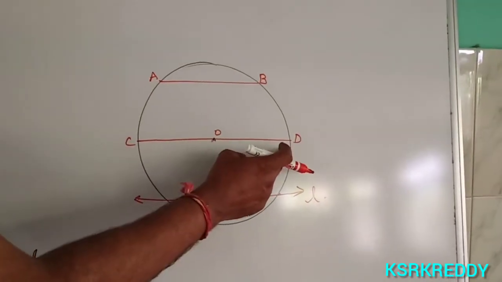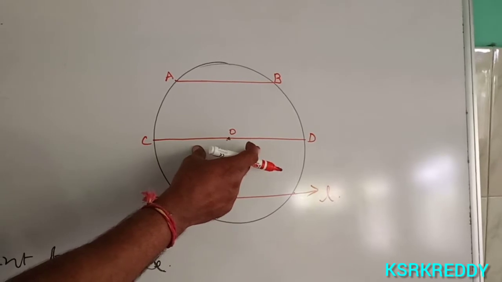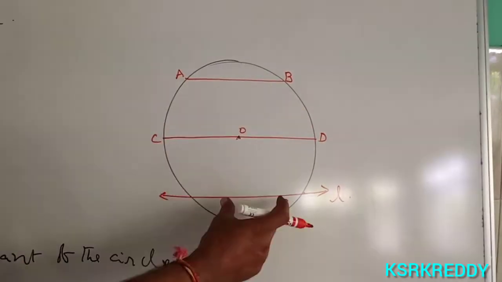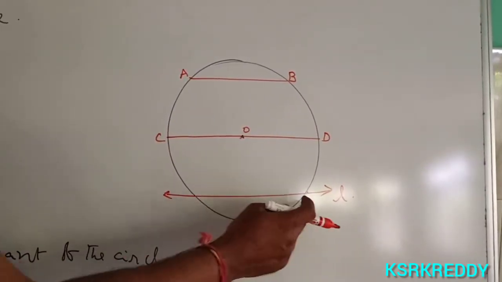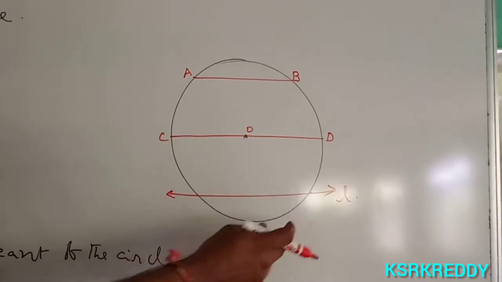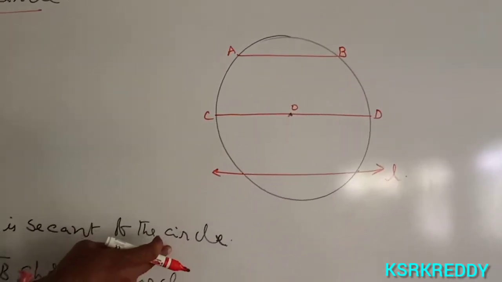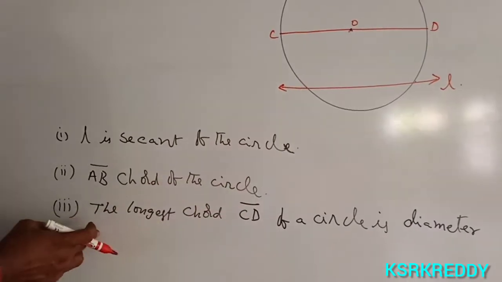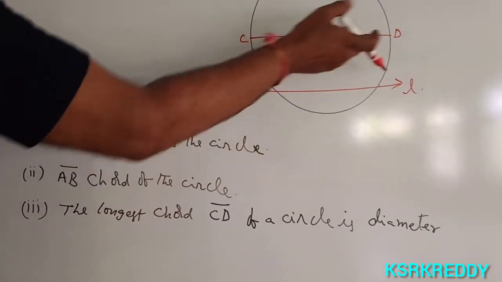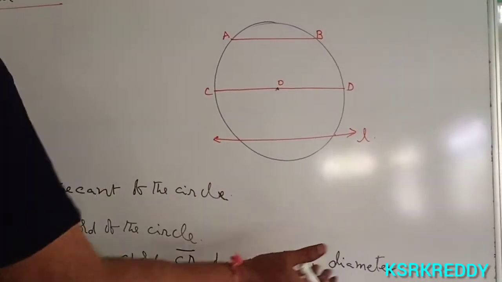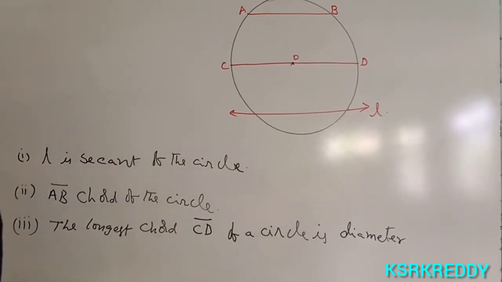CD is a diameter, which is a chord of the circle. This line intersects the circle at 2 points, so it is called the secant of the circle. So L is the secant of the circle, and AB is a chord of the circle. The longest chord of the circle is a diameter, so CD is the diameter.